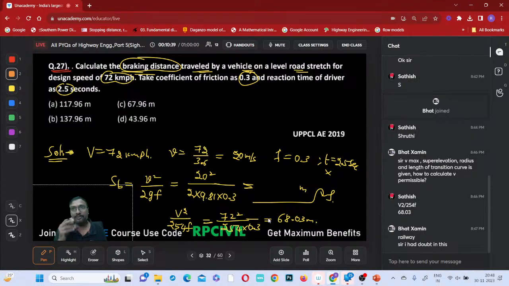V maximum equal to which one? E theoretical equal to E actual plus E deficiency, where E deficiency equal to capital G into capital V max square by 127R. From that also you can get, right? From these you have to get, and whichever is minimum you have to select. So like that, three formulas totally you have to use. Out of these three formulas, whichever gives the lesser value, that final value you have to select.